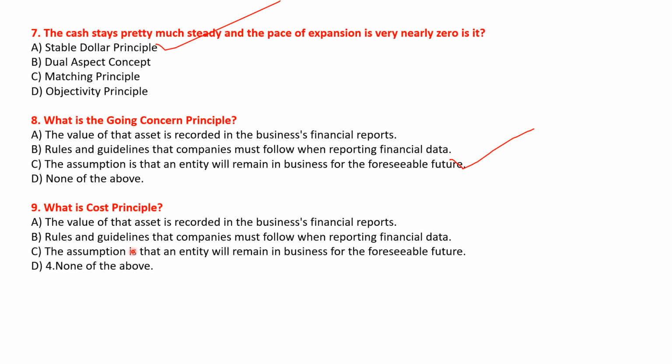Excuse me, what is the cost principle? Let's look at the options: the value of that asset is recorded in the business financial reports; rules and guidelines that companies must follow when reporting financial data; the assumption is that an entity will remain in business for the foreseeable future; and none of the above. So the correct answer will be option A, the value of the asset is recorded in the business financial reports. Okay, let's see the next question.